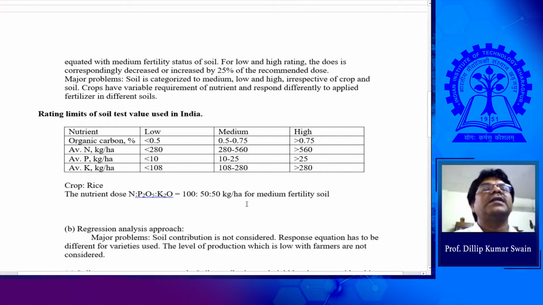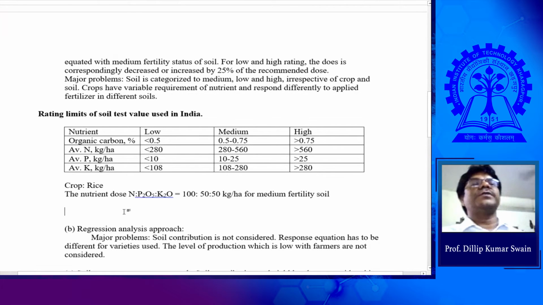It is usually recommended to farmers for a particular zone, soil, area and crop. This is the recommendation for the major nutrients N, P2O5, K2O, 150, 50 kg per hectare.